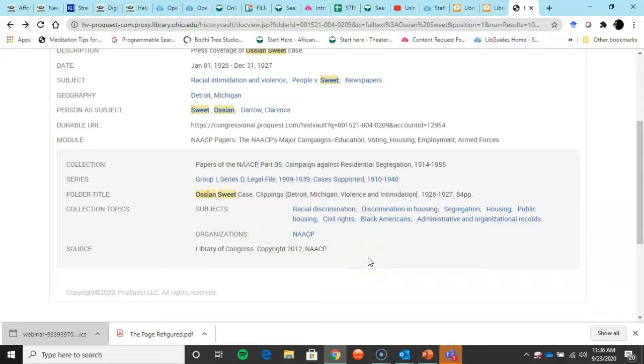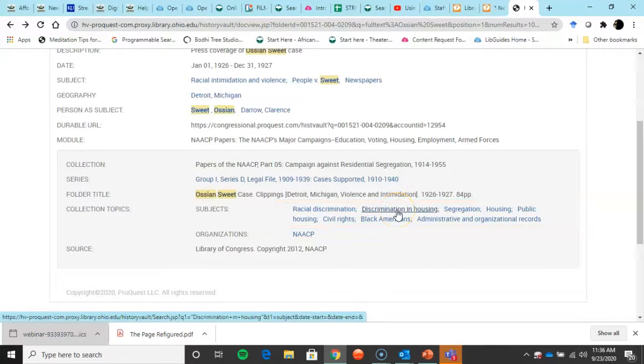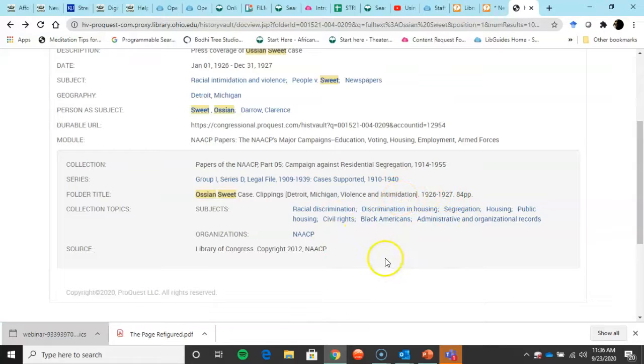The other thing that is very useful when you're searching for resources, maybe everything you find won't be on Science Suite and Sipes v. McGee. But maybe you'll find things on racial discrimination, discrimination in housing. Maybe you couple discrimination in housing with Detroit, Michigan, which is where Sipes and McGee took place. So those kinds of other search terms can be really useful to you.